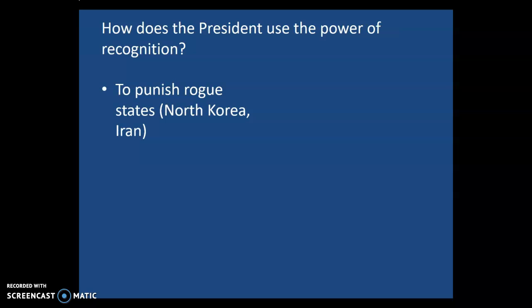Well, first of all, we use the power to punish rogue states such as North Korea or Iran. These are states that we do not recognize today. And by not giving them recognition, it limits what kind of commerce and interaction can happen between our two countries. North Korea's economy, for example, would be much healthier, I am sure, if we recognized them. They would be able to engage in trade much more easily with the United States and we with them. But since we do not recognize them, that really makes it difficult for North Korea to take advantage of the huge markets that are available in the United States for their goods and services.